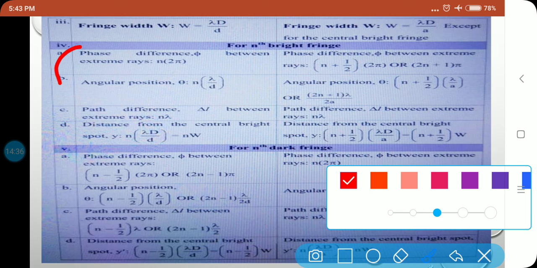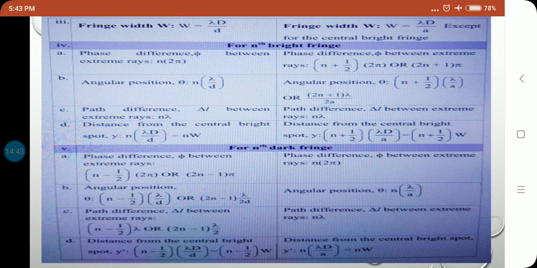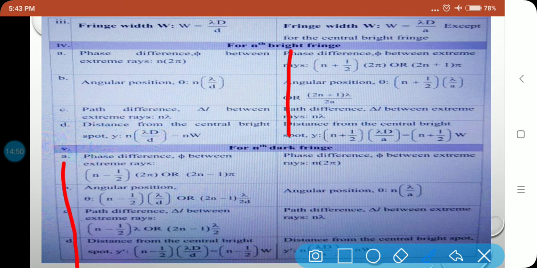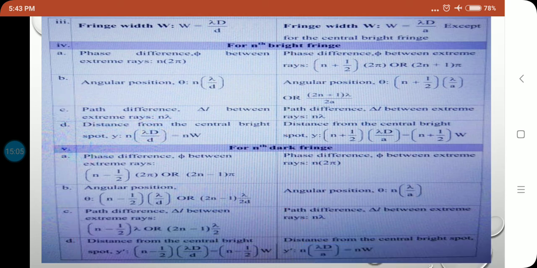Here those conditions are given, and those conditions are the same. All those conditions are useful for solving objective questions. That's why it is important. You have to read carefully and write down those formulas.